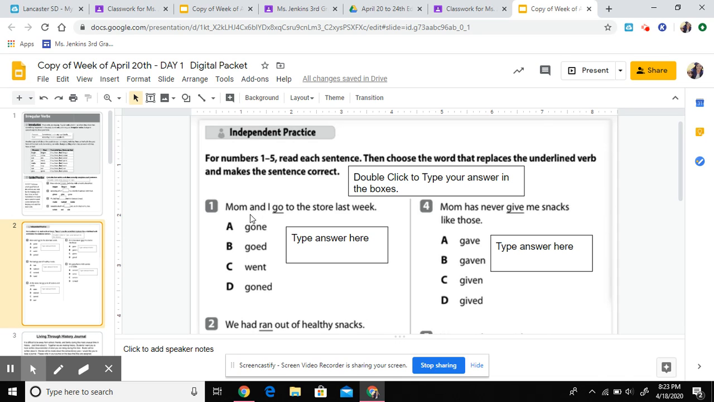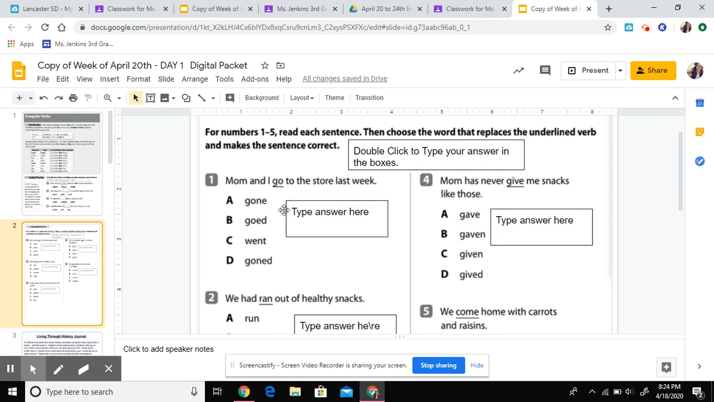So I'll read them to you. Mom and I gone to the store last week. Mom and I goed to the store last week. Mom and I went to the store last week. Or Mom and I gone to the store last week. So think about it for a second and think which word sounded correctly in that sentence.